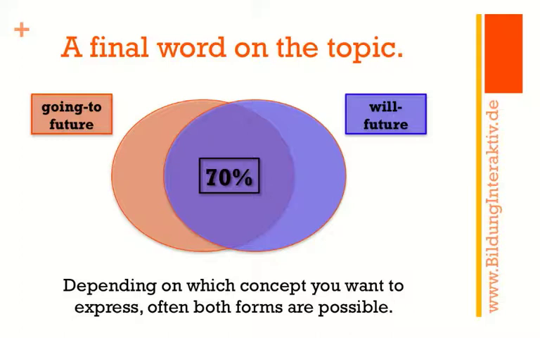And depending on which concept you want to express in your sentence, both forms are possible and in the same context. So you can, most of the time, use both forms, going to future and will future. So the rules for when to use which are very, very vague. This is something that you want to remember.